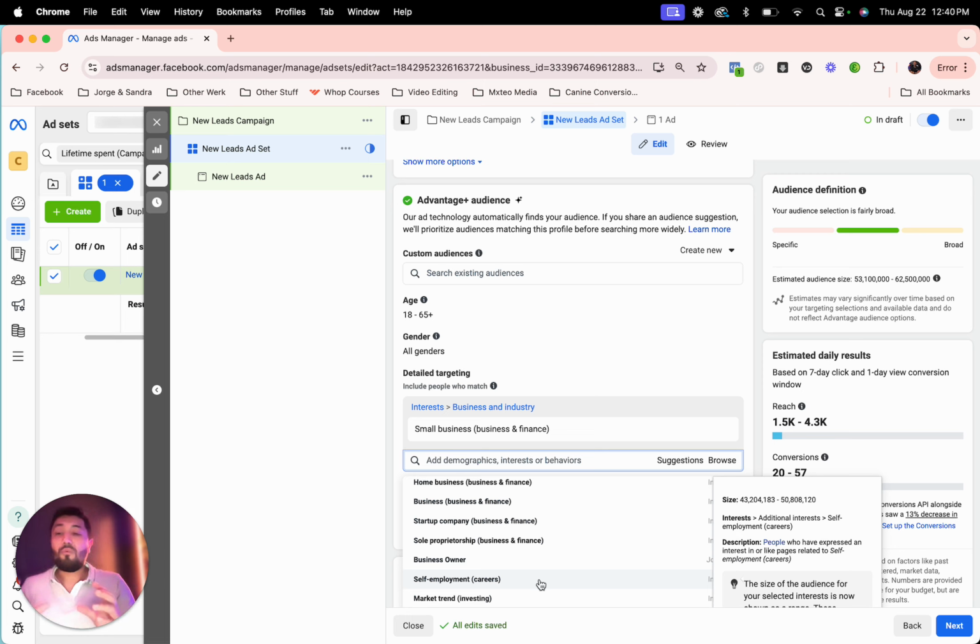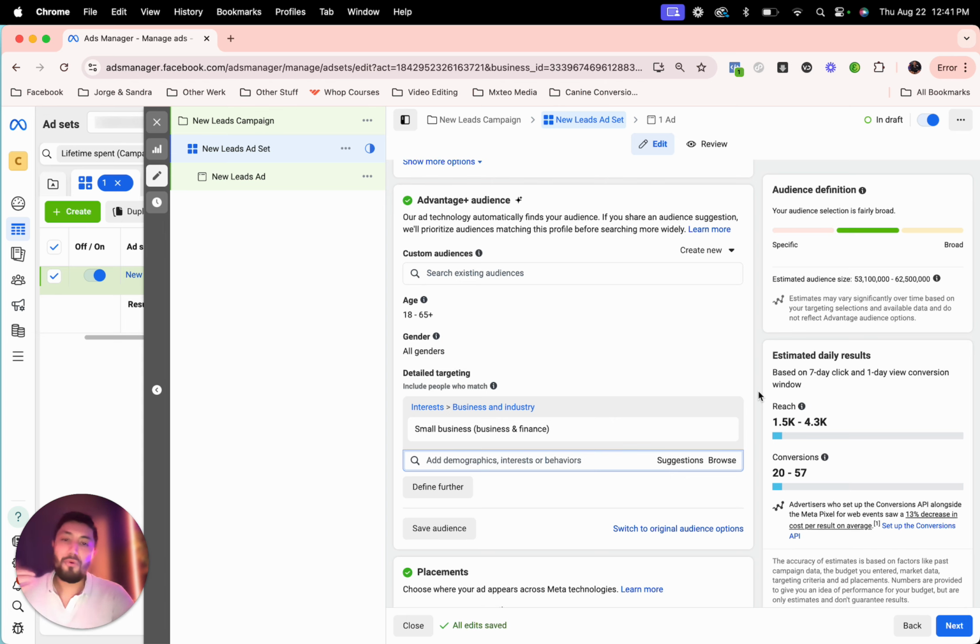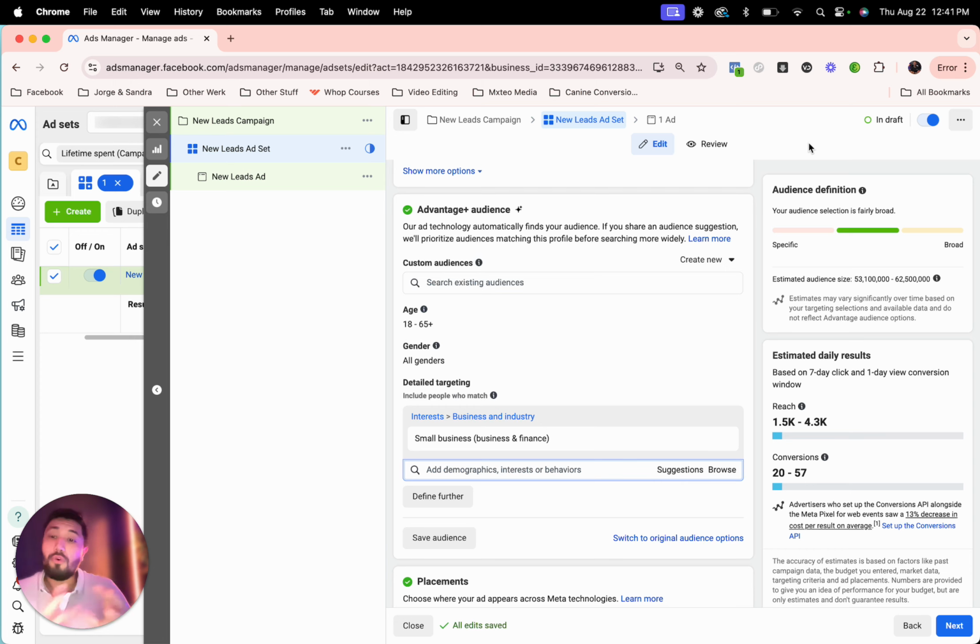You can see that once you put something in there and you click on the suggestion button, you can look at the closest other interests or behaviors that are closely related to what you already put. So till this day, this is a really cool feature. I know some people like to use Advantage Plus Audience and let Facebook do its own thing, which I think is great. I like to use both, to be quite honest with you. But right here, I really like to dive detailed into who I want to target, and I still think this is an extremely valuable tool that a lot of people overlook.